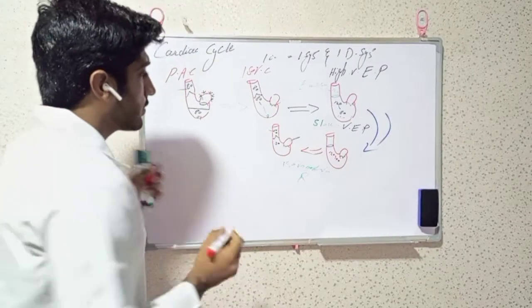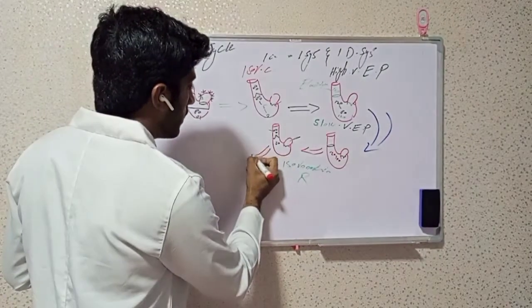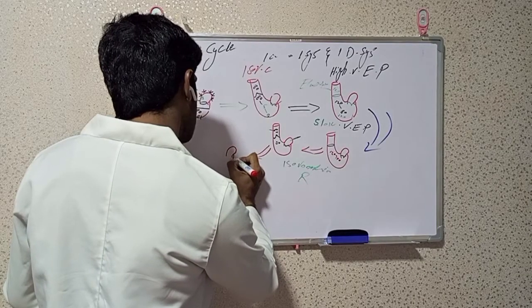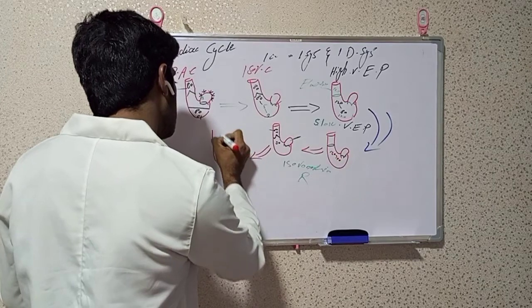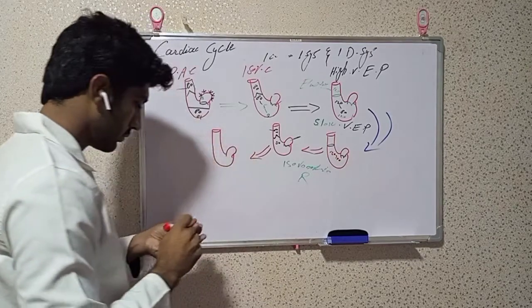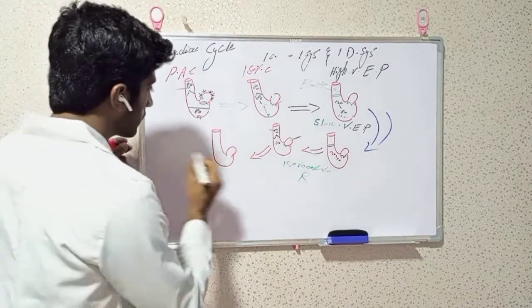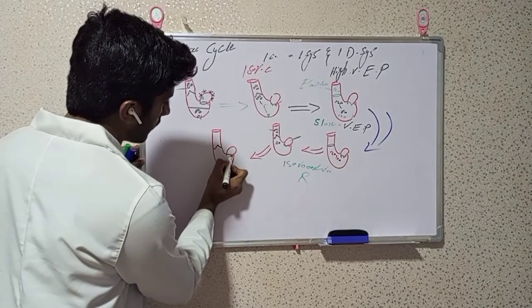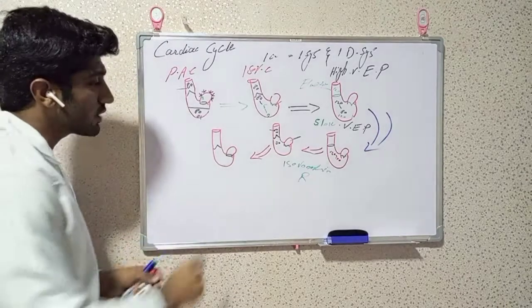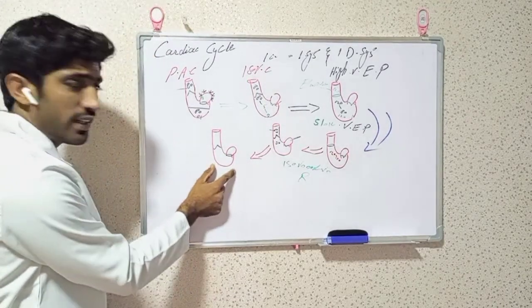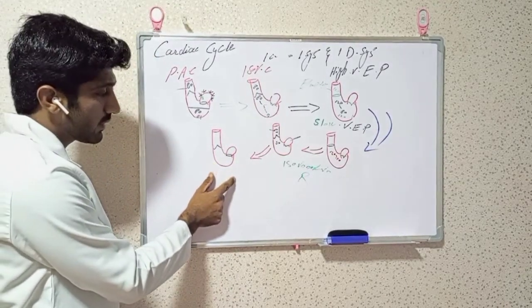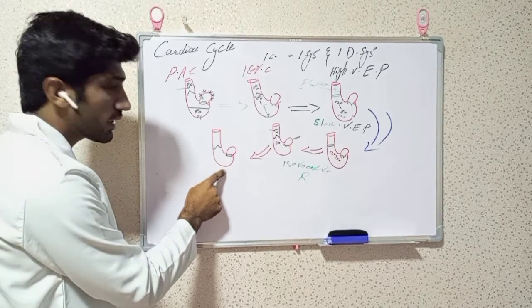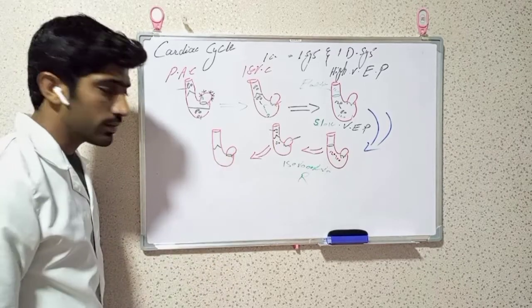After that we have to draw the next phase of the cardiac cycle. In this phase the ventricle continuously relaxes, and pressure in the ventricle becomes lower than atrial pressure.